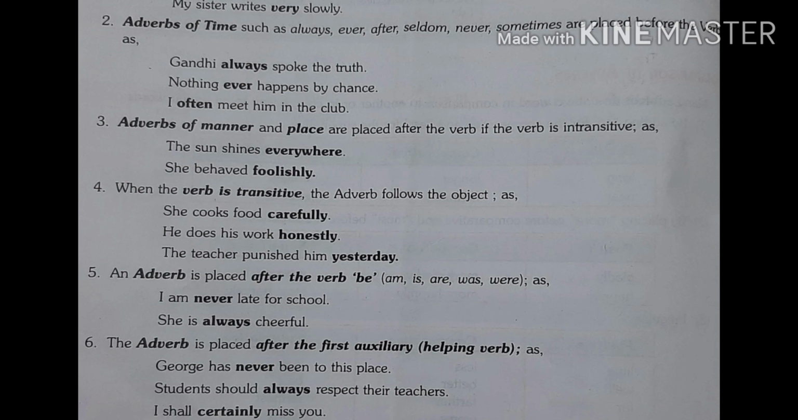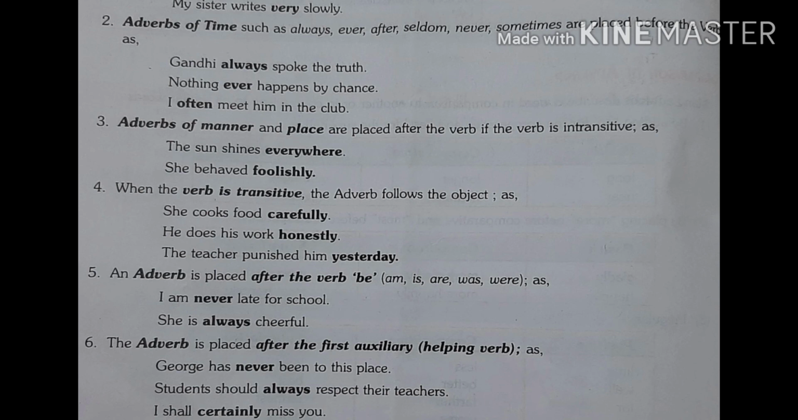But when the verb is transitive, the adverb follows the object. It means we use these adverbs after the object. For example, she cooks food carefully. Now cooks is a verb and food is the object, and after food we use carefully. He does his work honestly. The teacher punished him yesterday.